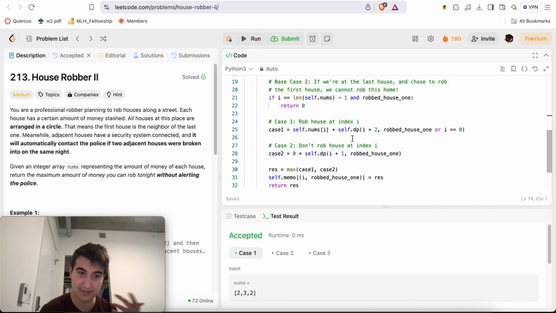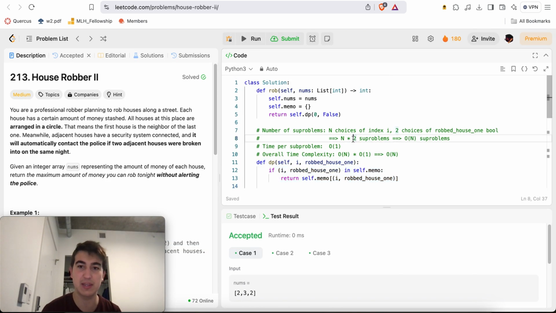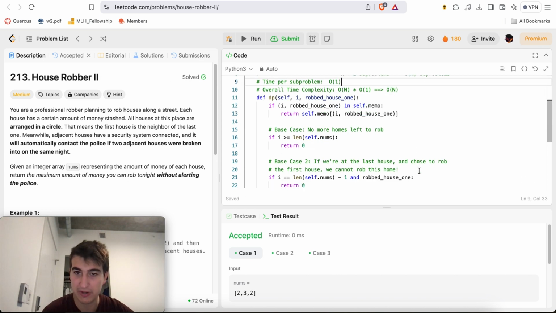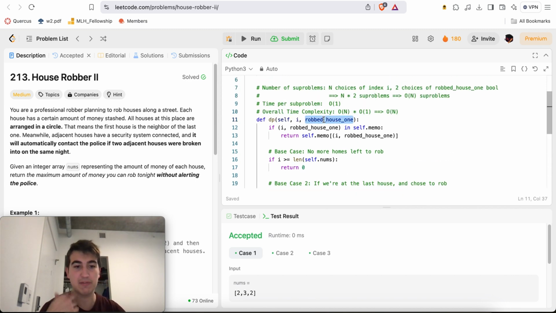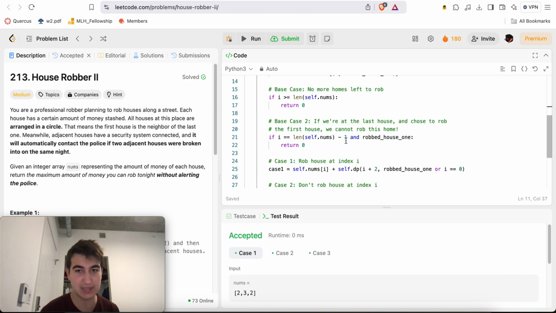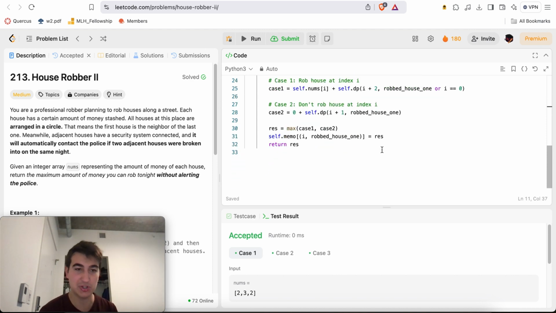So we'll get to see many more examples, but everything that is essentially important, I covered inside of the house robber 1 video, right? This is exactly the same code. It's just that I add a little bit of extra conditions. Like here, if I'm in the last house and I robbed the first one, I cannot rob the last house. And so I keep track of whether I robbed the first house inside of every single DP call, so that when I get to the last house, I can use that information to dictate whether or not I can rob it, right? And so that's pretty much it. It's just one tiny little tweak to the code from house robber 1. And yeah, hopefully that solution makes sense.